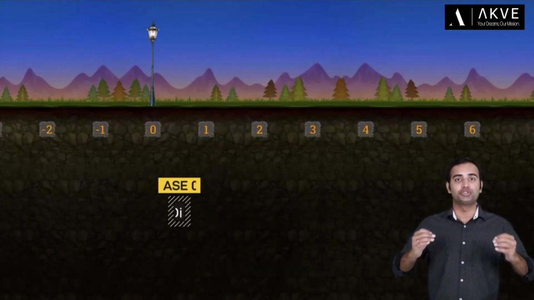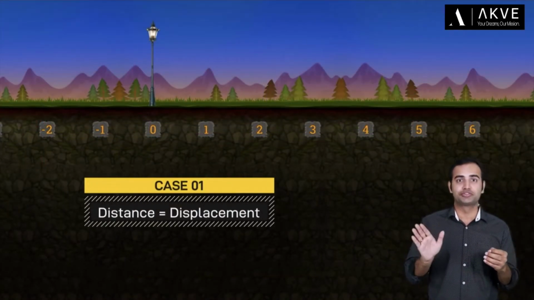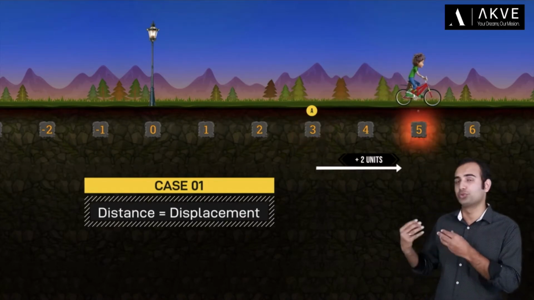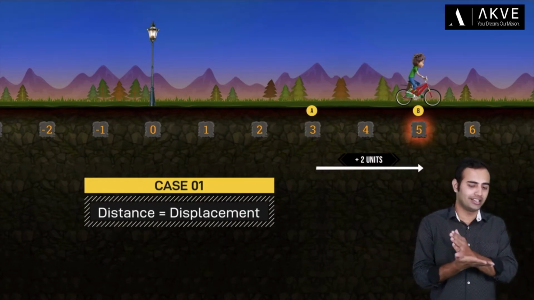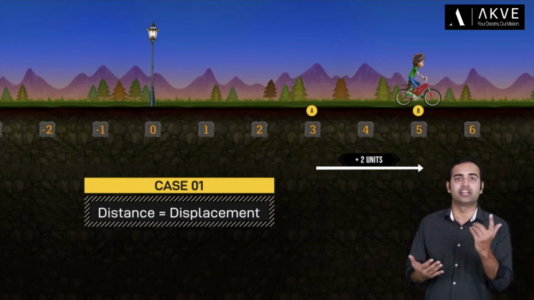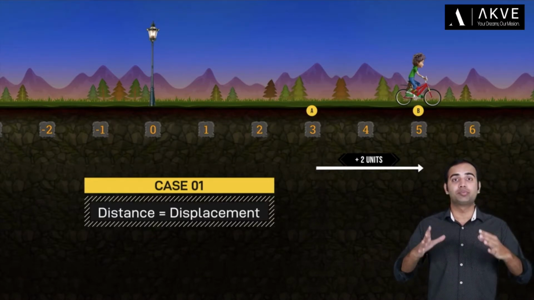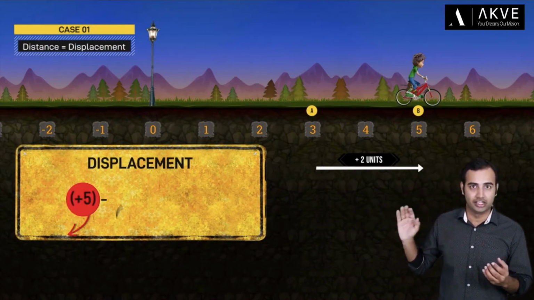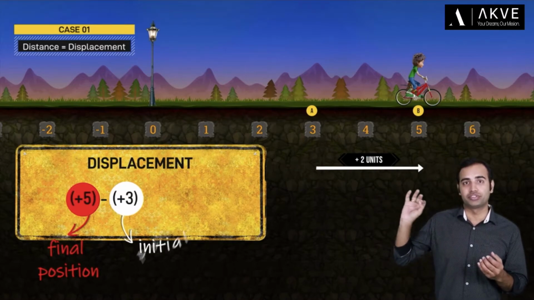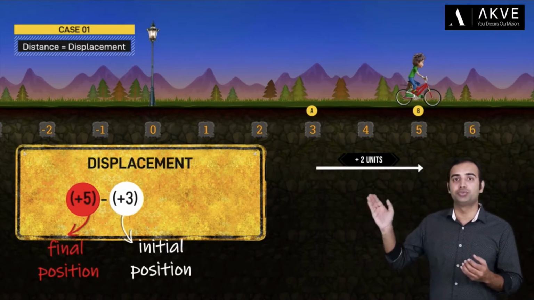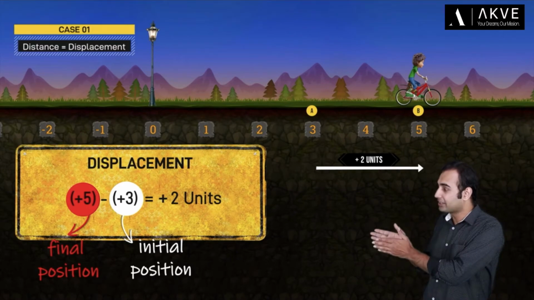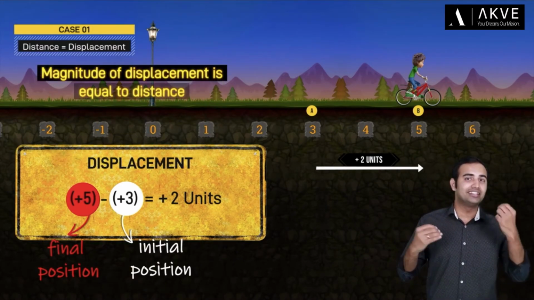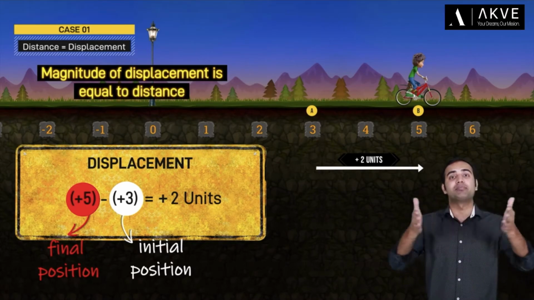So let's take the case when our cyclist moves from point A to point B. Now clearly the distance travelled by him is equal to 2 units in this case because the cyclist directly goes from A to B without any funny turnarounds. Similarly, the displacement of the cyclist can be written as plus 5 minus plus 3, final position vector minus initial position vector. Now this comes out to be plus 2 units, which tells us that the magnitude of displacement is clearly 2 units. So in this case you can see that distance and the displacement have the same magnitudes.